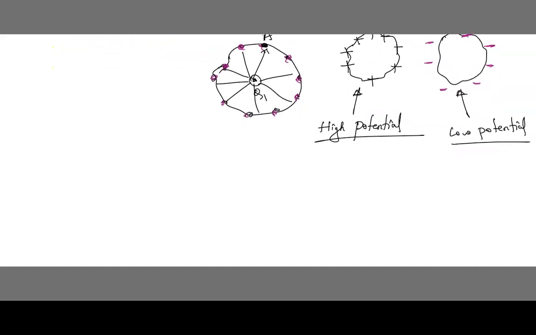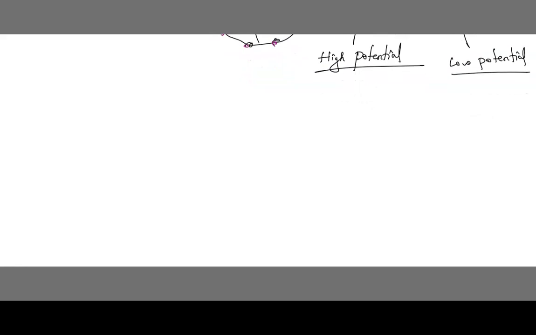Now children, let me give one example to understand the basic concept. How the charges move, that is moving charges.